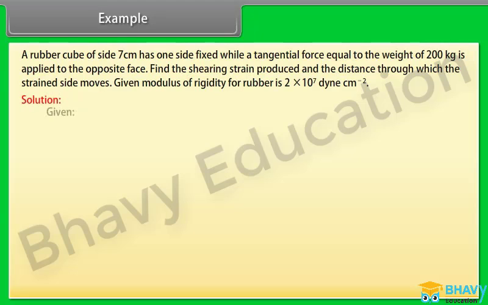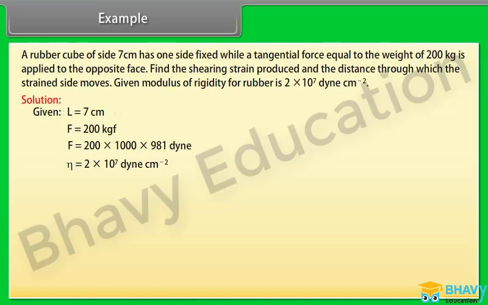Let's see the solution. Given value L is equal to 7 cm and F is equal to 200 kgf. Converting the value of F into dynes, we get F is equal to 200 into 1000 into 981 dyne. Eta is given by 2 into 10 raised to the power 7 dyne per centimeter square. We know that area of the face of the cube A is equal to L square. Putting the values of L into above equation, we get A is equal to 7 into 7 centimeter square is equal to 49 centimeter square.